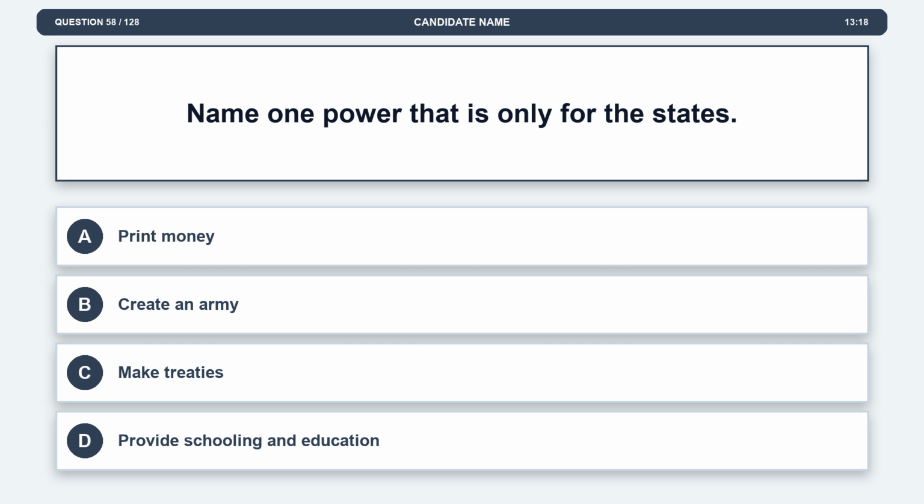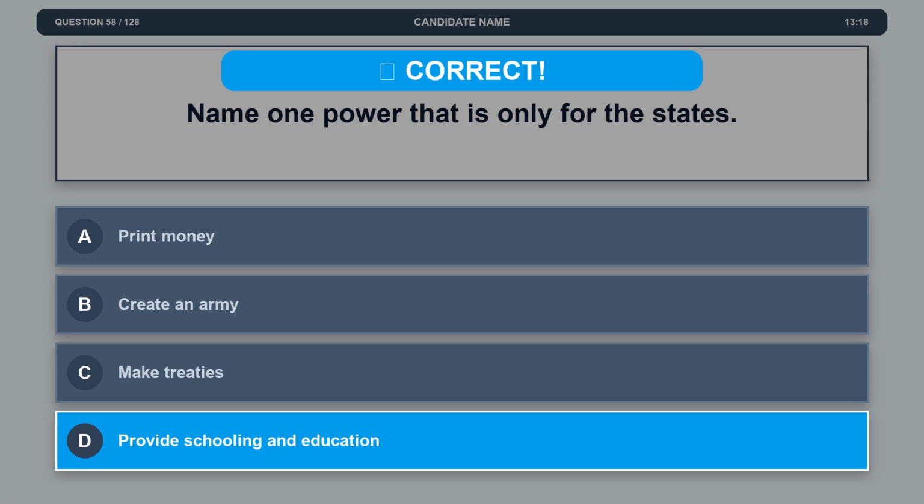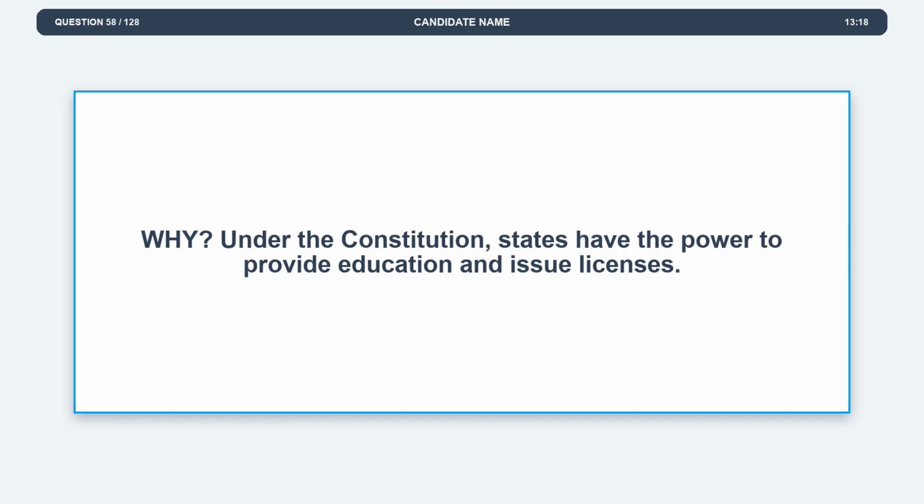The correct answer is option D, provide schooling and education. Explanation. Under the Constitution, states have the power to provide education and issue licenses.